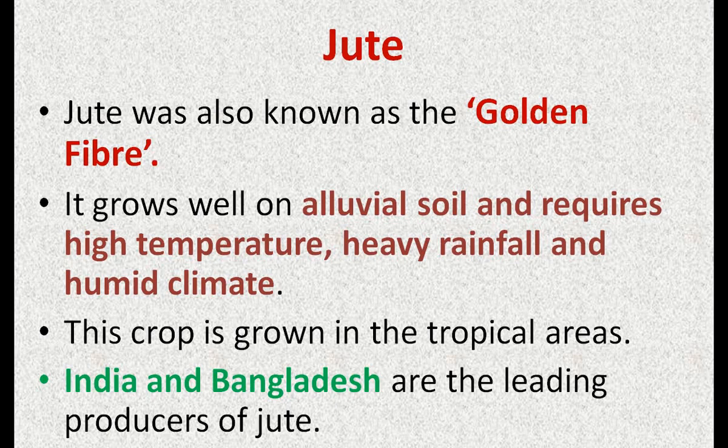It grows well on alluvial soil and requires high temperature, heavy rainfall and a humid climate. Yes, friends, if you compare, it is the same climatic condition which is required for the growth of rice. Everything is in high amount. This crop is grown in tropical and subtropical areas, near the equator, where this type of climatic condition is found. India and Bangladesh are the leading producing countries of jute.